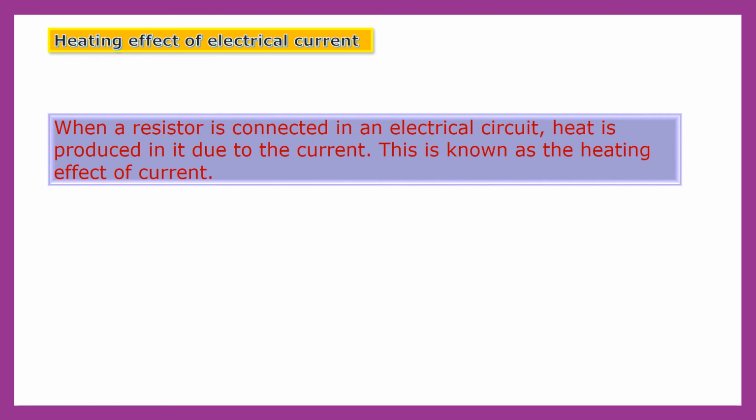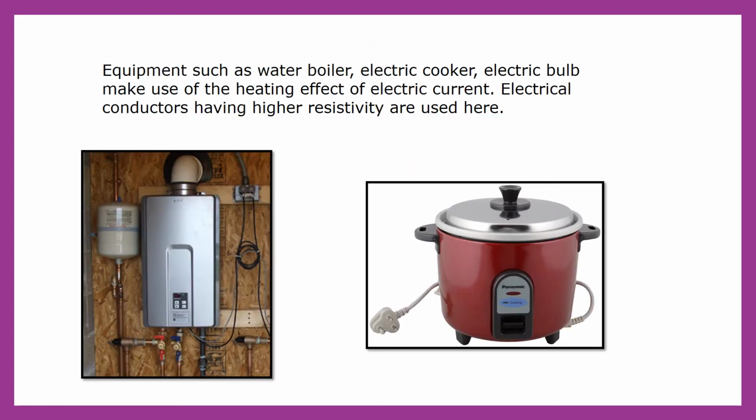Now the next topic is heating effect of electrical current. So when a resistor is connected in an electrical circuit, heat is produced in it due to the current, and this is known as heating effect of electric current. Now there are some equipments such as water boiler, electric cooker, electric bulb. They are using this heating effect of electric current.